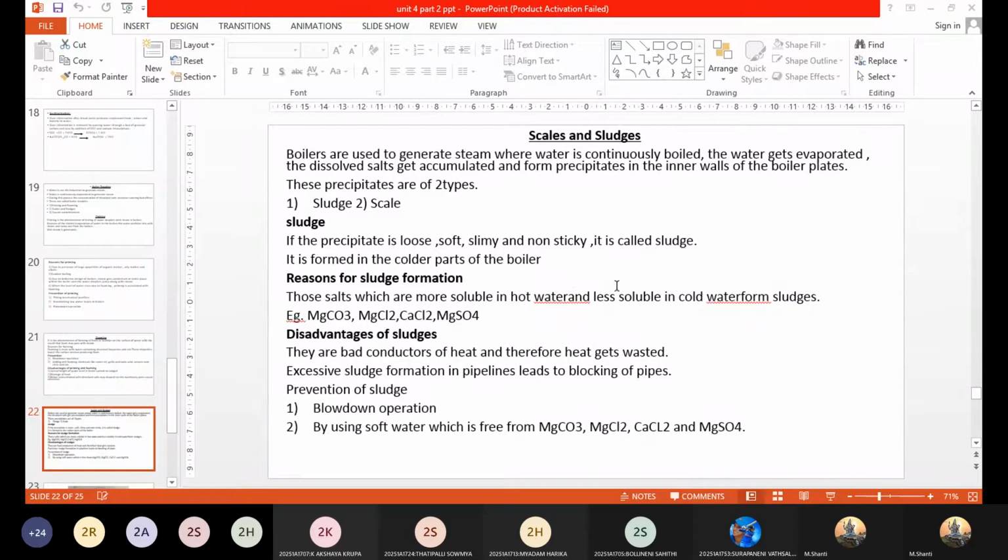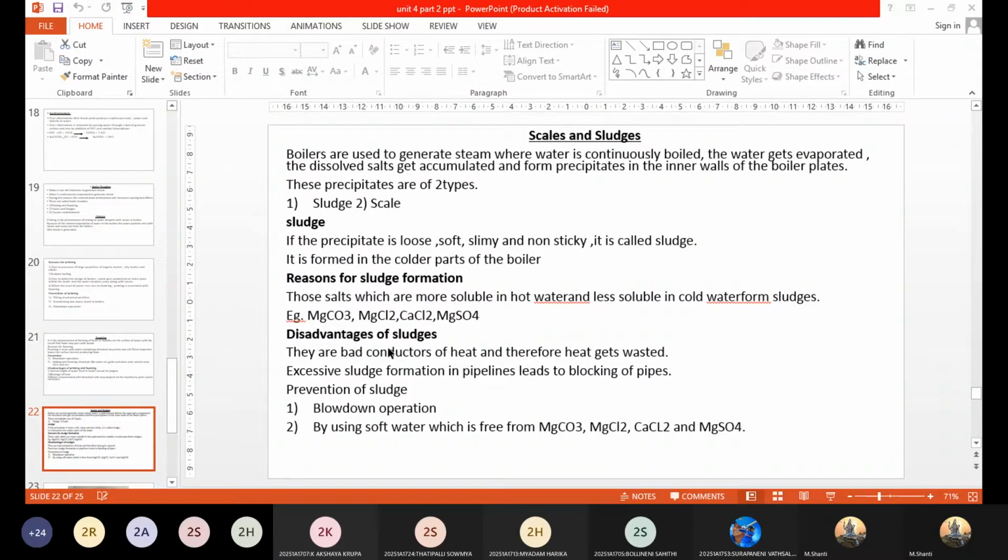Now, initially, when you are boiling the water, which contains a high amount of salts, they start dissolving, but it reaches the saturation point at a certain stage. After that, the salts will not go into the water. That means the salts will not get dissolved, but rather will be separated as precipitates. Whatever the excess salts are, those will be precipitated out, and you know what will happen?